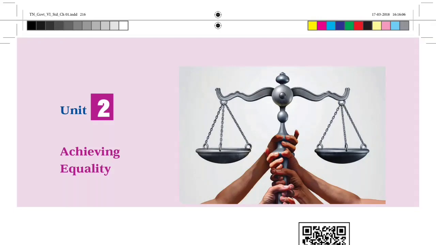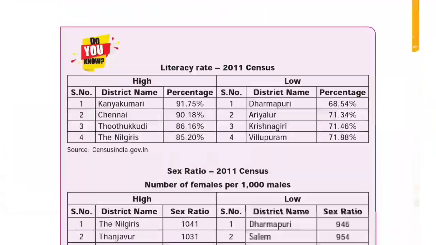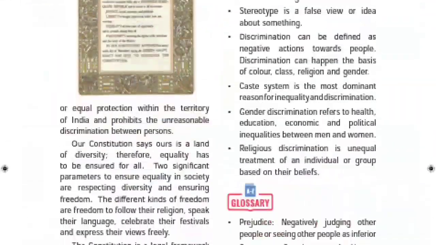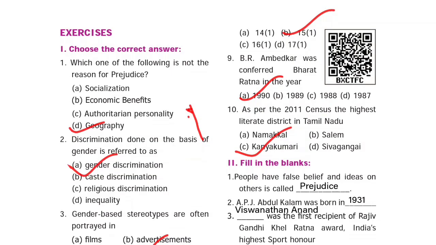Today we are going to see Standard 6th Social Science Civics Unit 2 Achieving Equality Book Back Question and Answer. First Roman letter, choose the correct answer. Which one of the following is not the reason for prejudice? Answer, geography.